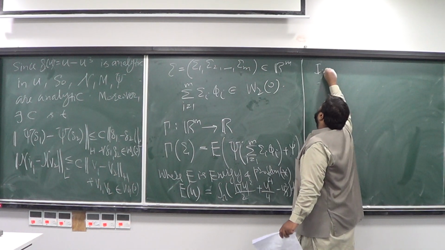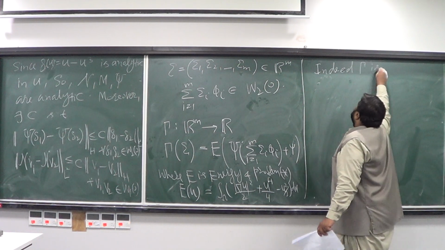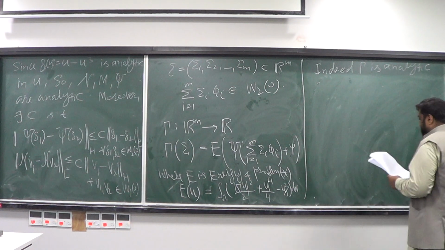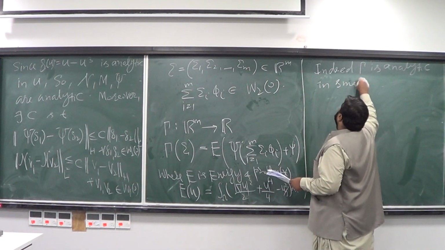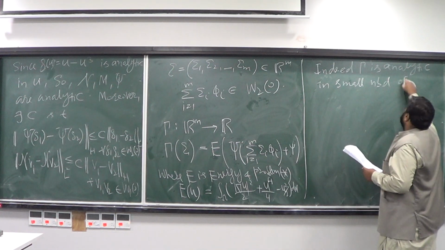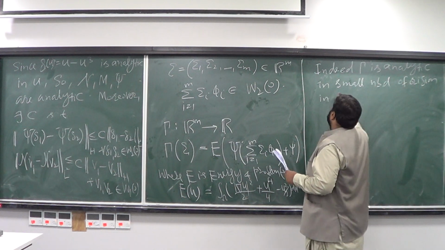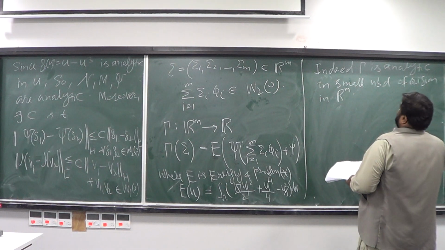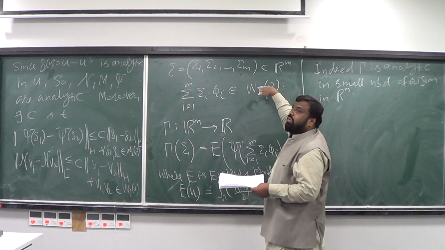So indeed gamma is analytic, obviously in a small neighborhood of the origin in R^m, because that will push these xi's, or this vector, to go into the W2 of 0.